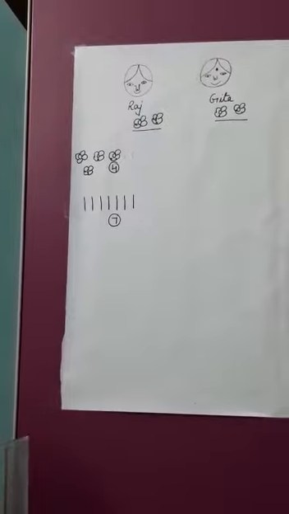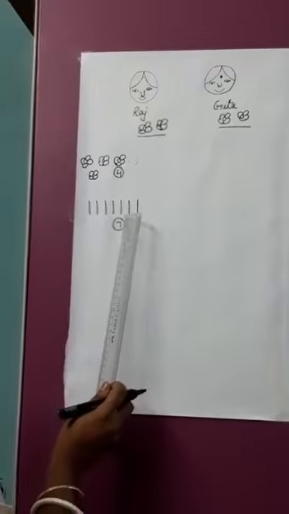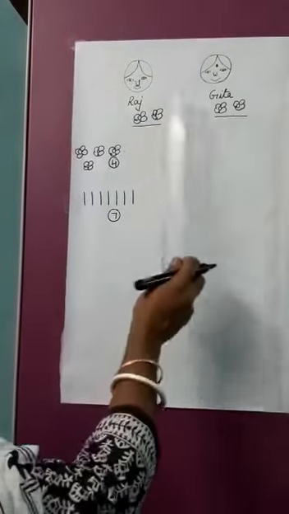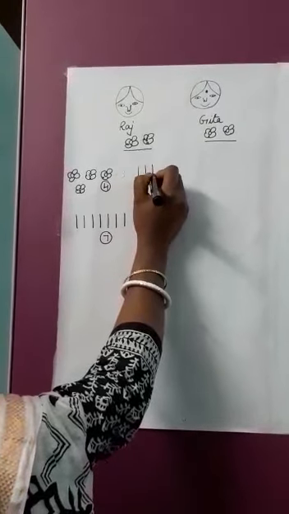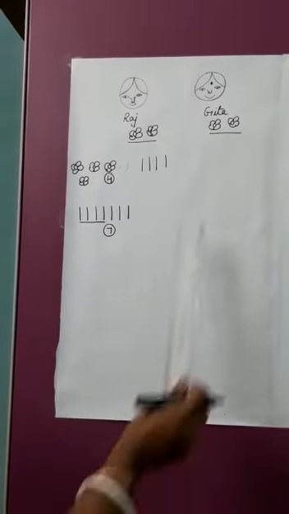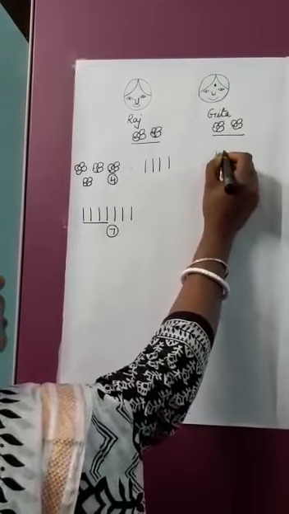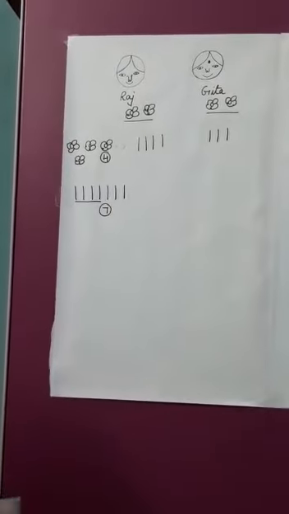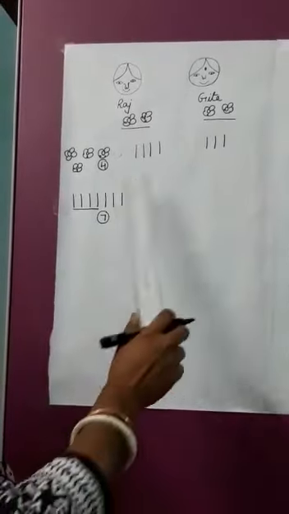Next, they have 7 sticks. 1, 2, 3, 4, 5, 6, 7 sticks. Now Raj and Geeta want to share the sticks also, equally. Now see, Raj, 1, 2, 3, 4. 4 sticks are given to Raj. Now let me give to Geeta also. How many are left? 1, 2, 3.